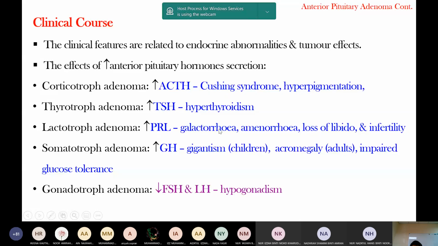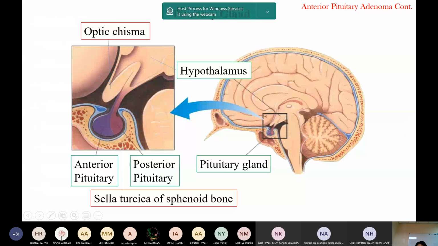Lactotrope, excess prolactin, so the clinical features of excess prolactin. Somatotrope, excess growth hormone, depends on epiphyseal closure. Before epiphyseal closure, it presents with gigantism. After epiphyseal closure, it presents with acromegaly. Mostly gonadotrope adenomas reduce FSH and LH levels. This is an exception; mostly it leads to hypogonadism.